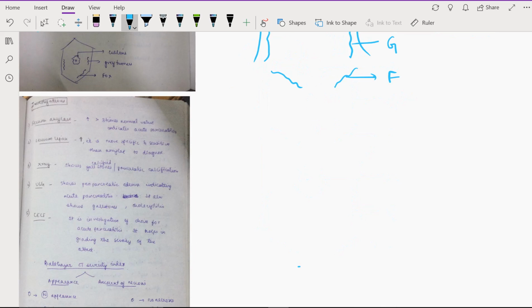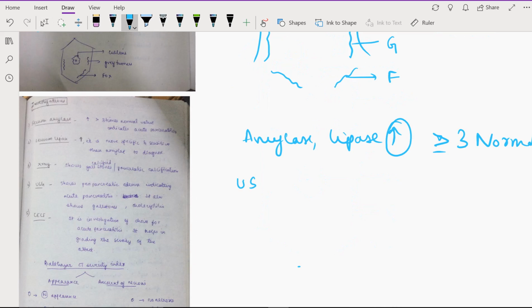Next, investigations. The pancreatic enzymes amylase and lipase are elevated greater than 3 times the normal range. And then the other investigation that you do is mainly ultrasonography. In ultrasonography, you can visualize the pancreatic edema and peripancreatic edema.